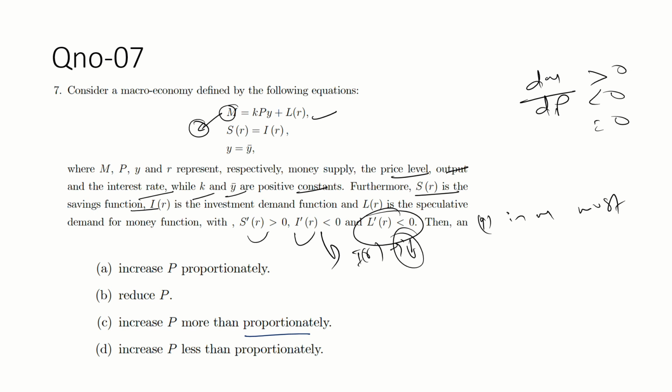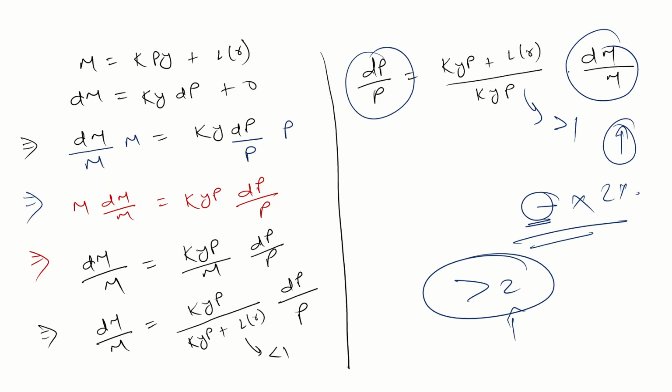So if you increase the money supply, then prices will increase more than the money supply, due to this factor, because this factor is positive and greater than 1. So if you increase the money supply by 2 units, suppose 2 into positive terms, this term is always greater than whatever amount the money supply increases by.